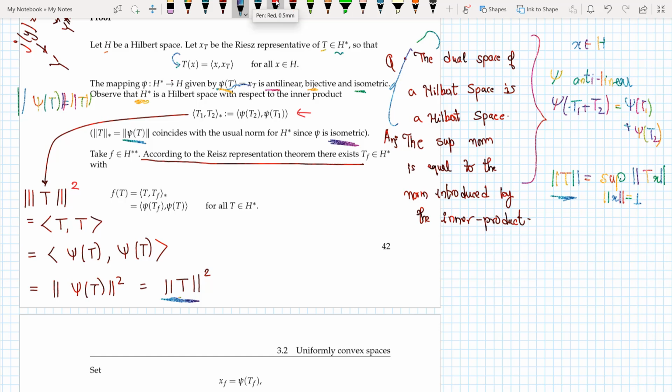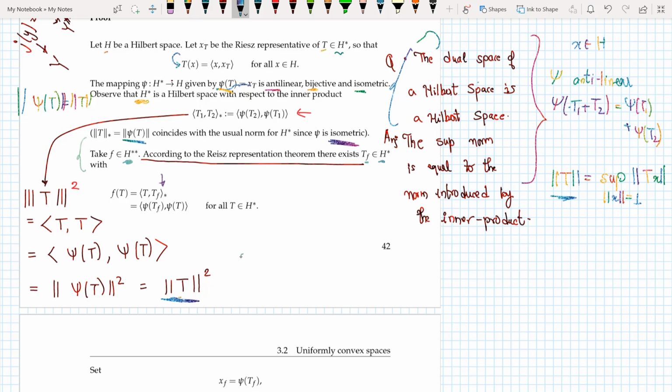Now the next thing that I would like to talk about is, when I take an f belonging to h star star, I know that according to the Riesz representation theorem, there exists a tf belonging to h star with this property.